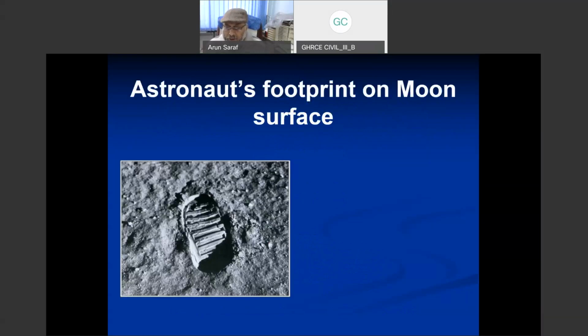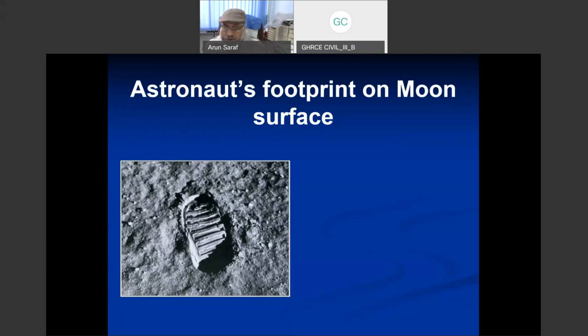And this is what we have been told in our childhood, that when Neil Armstrong landed on the surface of the moon, and the photograph was taken by Edwin Aldrin, then we have been told that this is the footprint of Neil Armstrong, or the first footprint on the moon's surface.